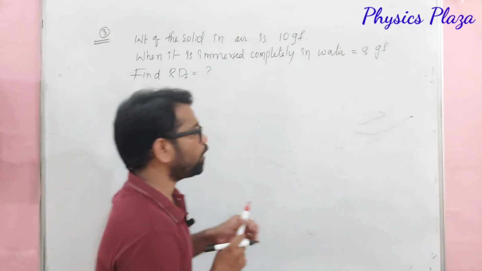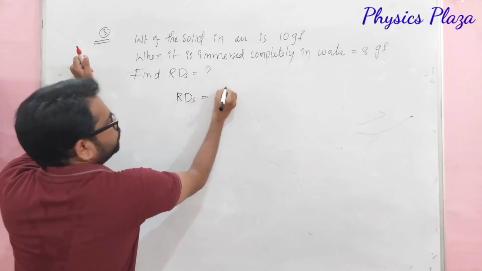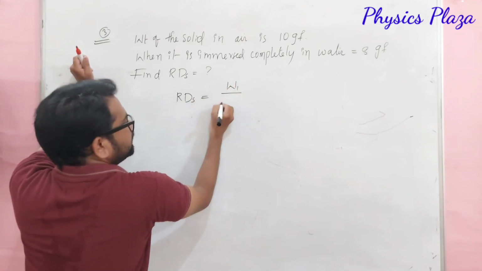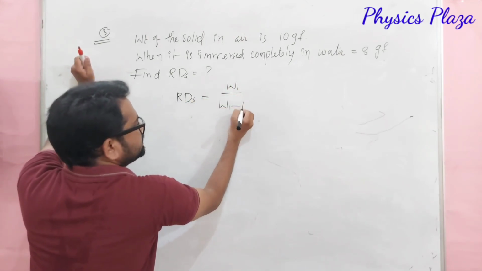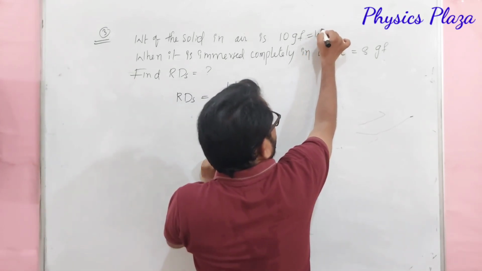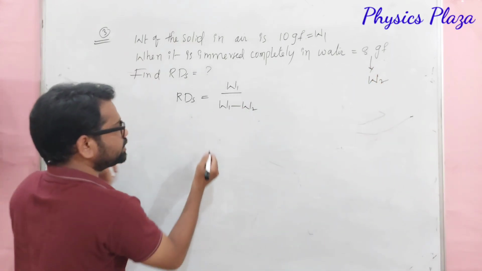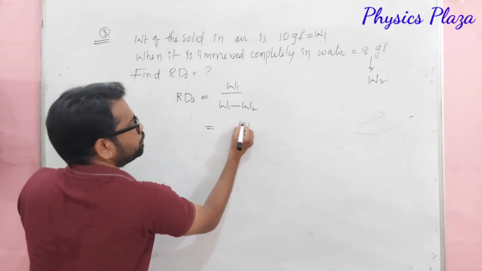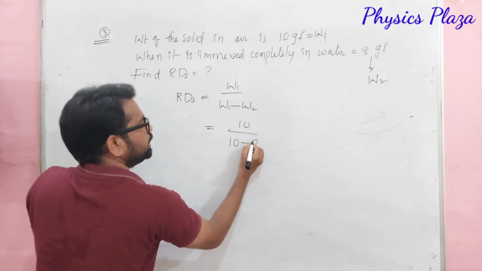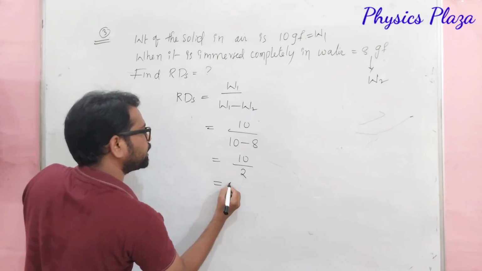Children, we have a formula we already discussed. What is that? Relative density of a solid is equal to W1 by W1 minus W2. So here this will be W1 and this will be W2. Now let us substitute in this. We will get 10 by 10 minus 8. So this will be 10 by 2. So it will be 5.